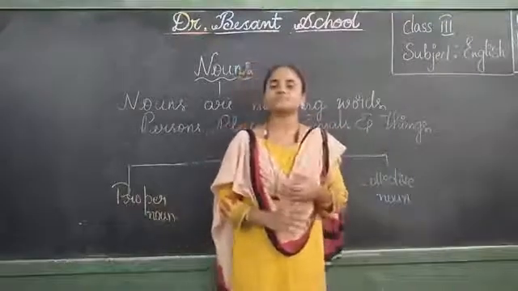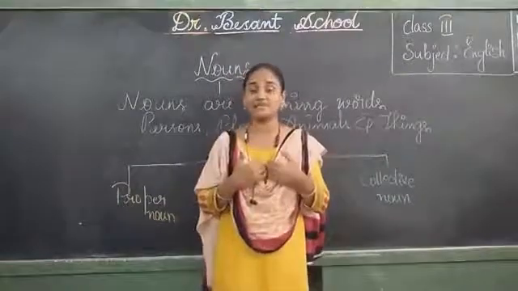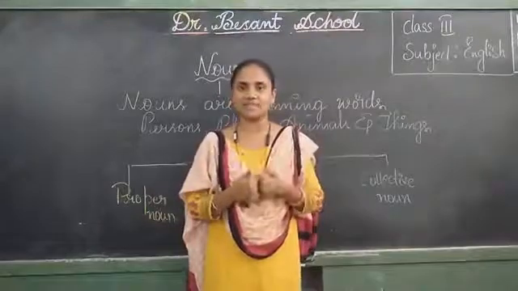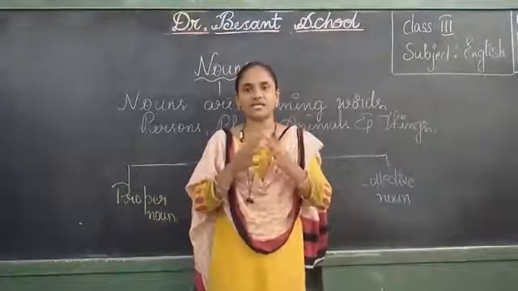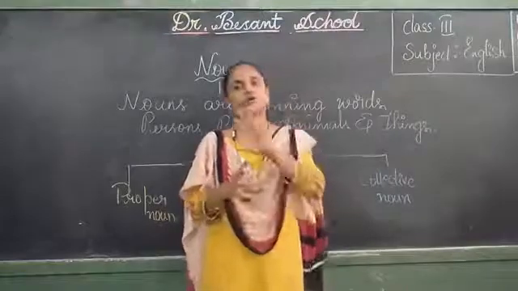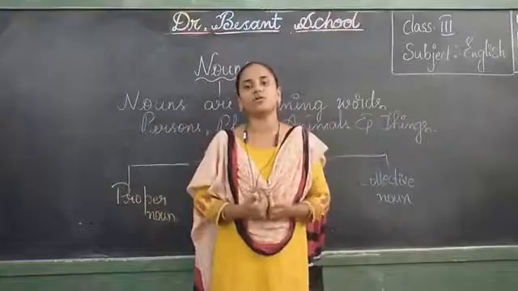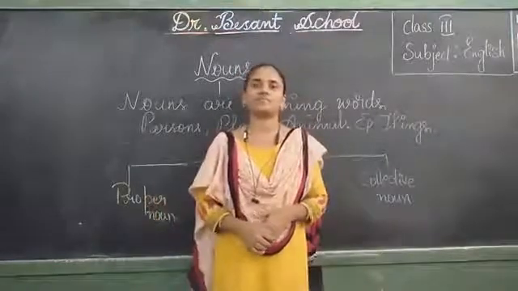Suppose, what is my name, children? My name is Gayatri. So you call me with the name Gayatri. Can you call all the teachers as Gayatri? No, you can call me only as Gayatri. So Gayatri is a proper noun.